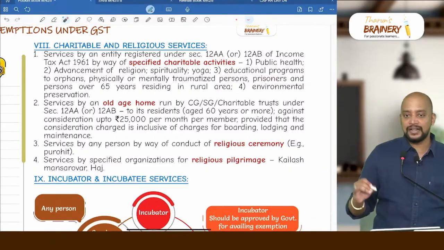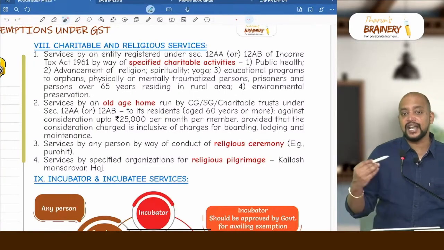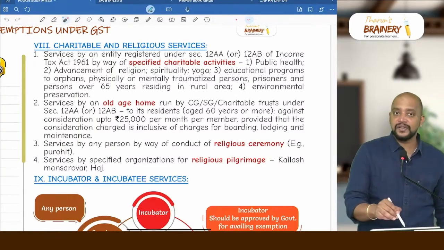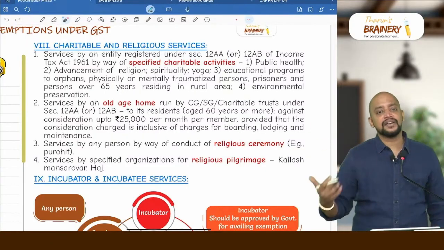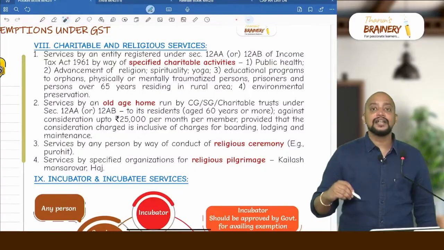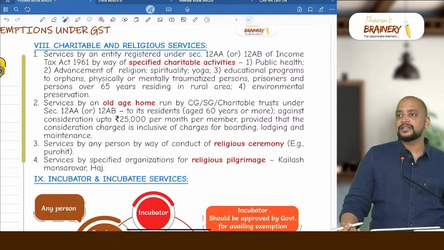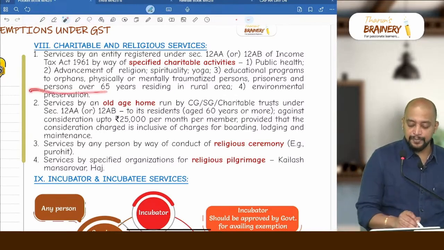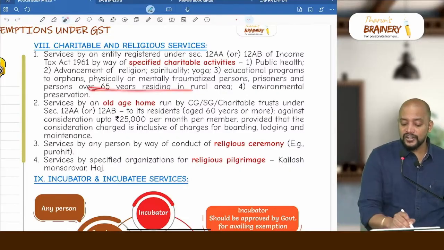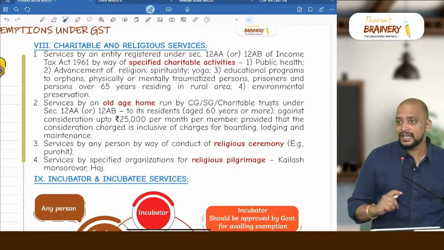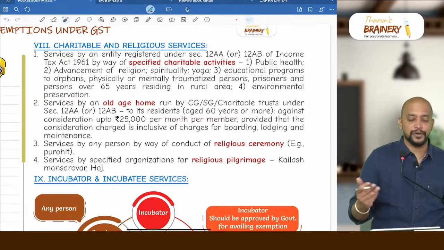What are specified charitable activities? Number 1, public health. Number 2, advancement of religion, spirituality and yoga. Then all Baba Swamijis will come in this aspect. Public health means it can be even awareness, so health awareness also will come under public health. Then educational programs. Educational programs to whom? Orphans, physically, mentally traumatized persons and prisoners and persons over 65 years residing in rural area. What if persons over 65 years residing in urban area? Then it will be taxable, rural area. Then environmental preservation, that includes wildlife protection, etc.